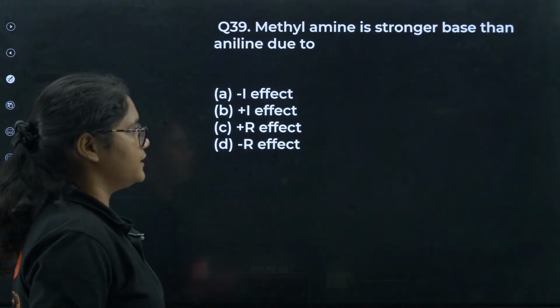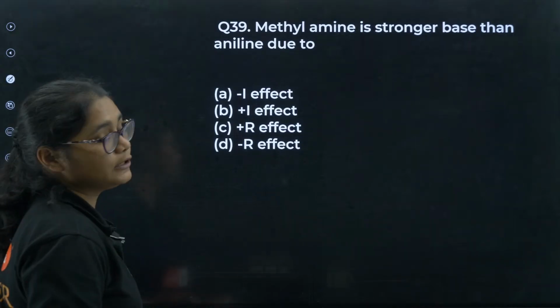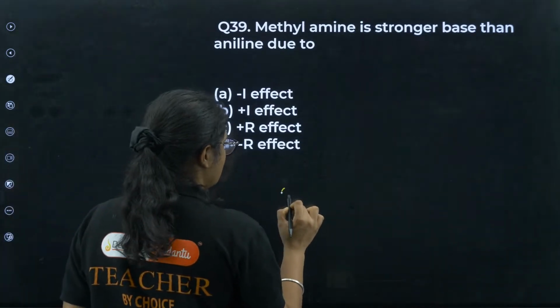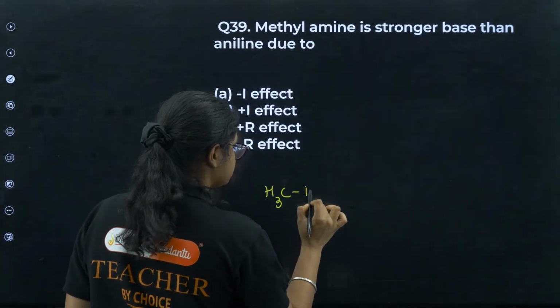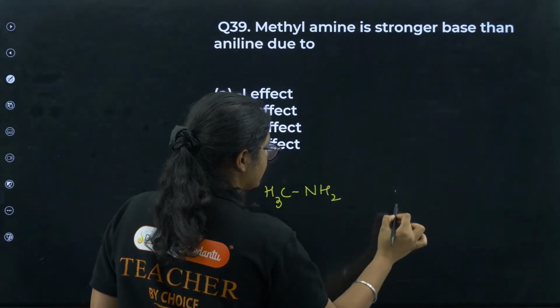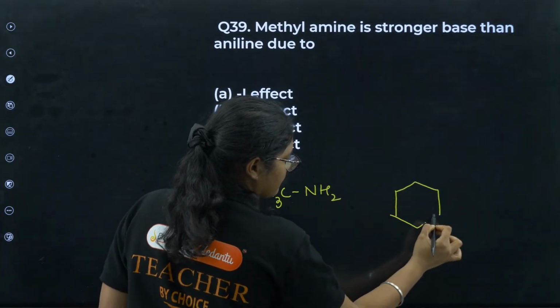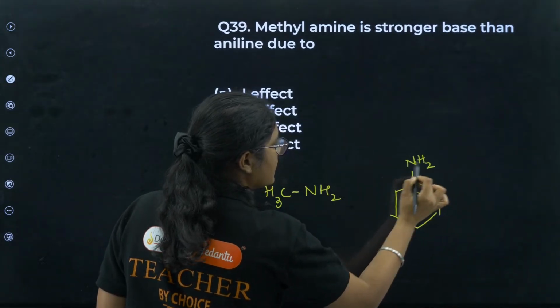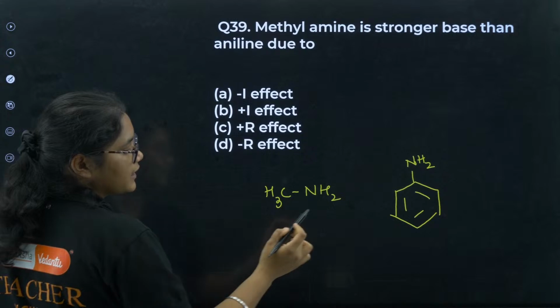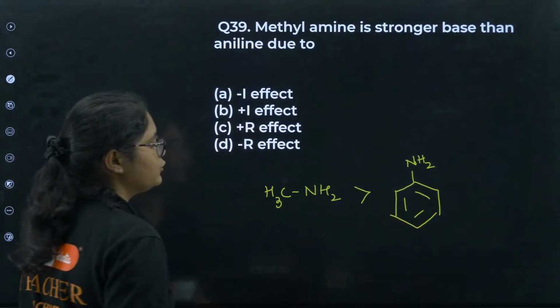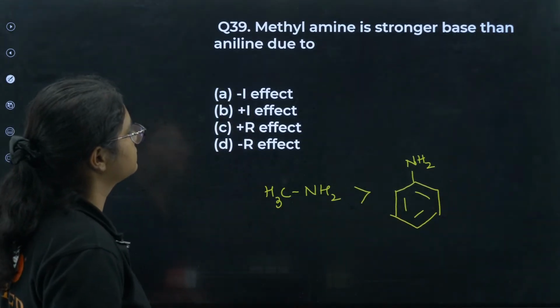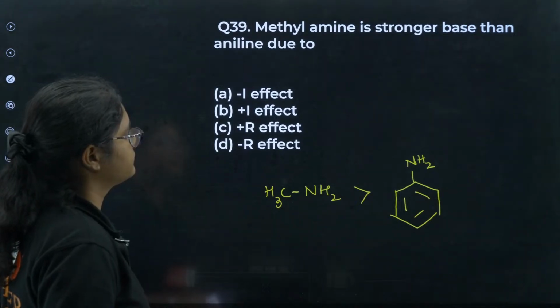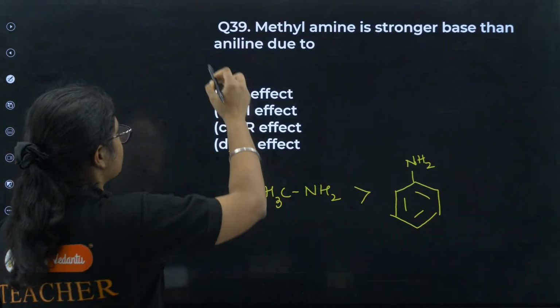Next, methylamine is a stronger base than aniline due to. So there is a comparison between methylamine and aniline. Okay, methylamine is a stronger base than aniline due to. This is a very tricky question again.